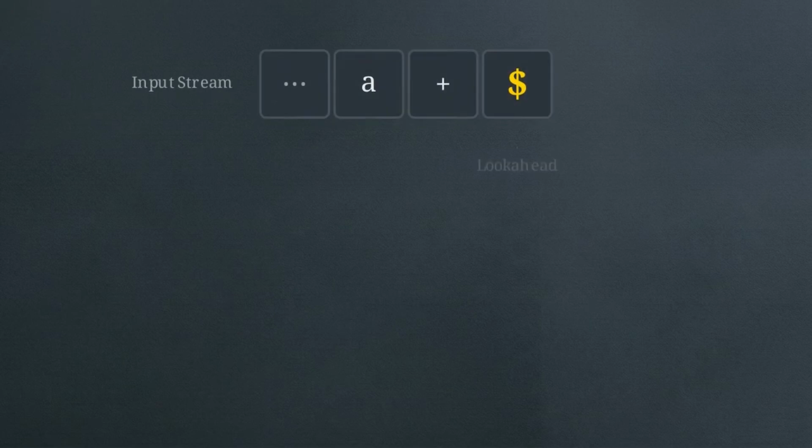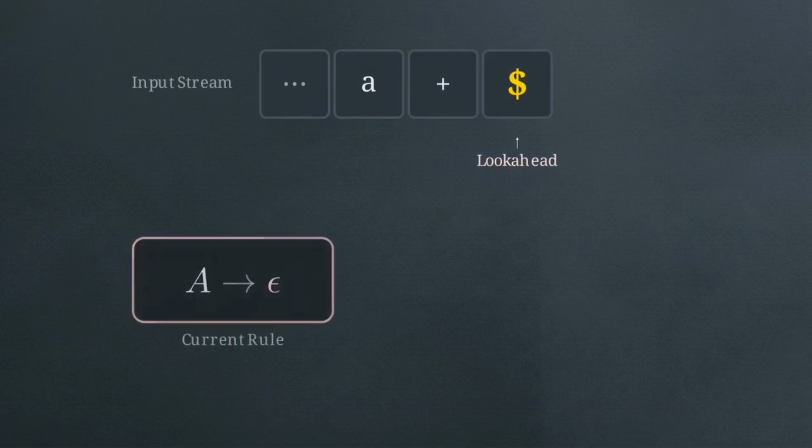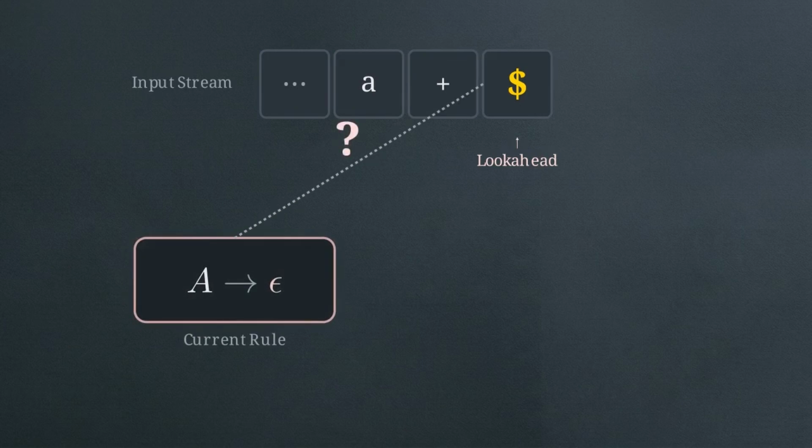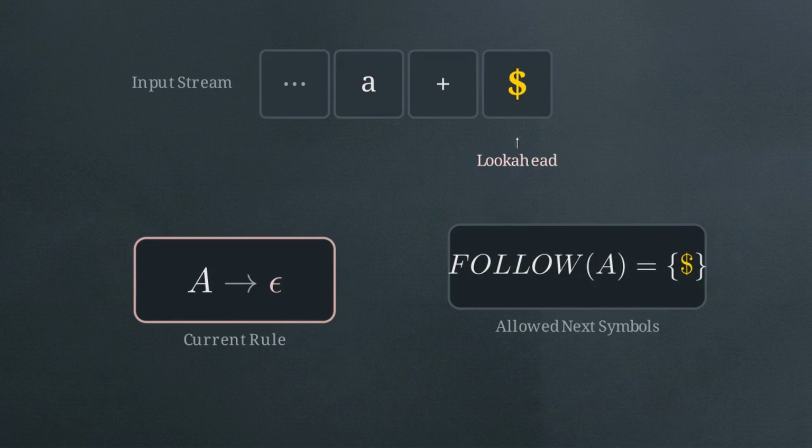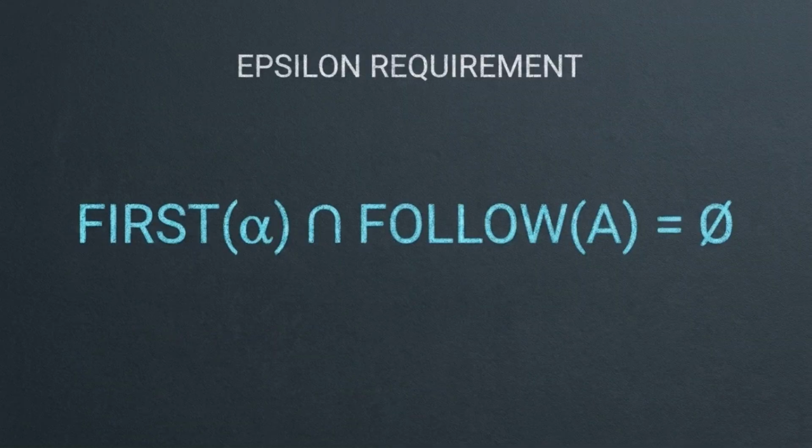But imagine the input text runs out, and the parser reads the end of file symbol. It looks at the current rule, sees no $ sign, and freezes. It doesn't know if it should report a syntax error or simply end the non-terminal. It looks past the current rule to see what symbols are legally allowed to come next. Since the $ sign is in the follow set, the parser safely chooses epsilon. This establishes condition 2. If a rule can derive epsilon, its first set and its follow set must have absolutely